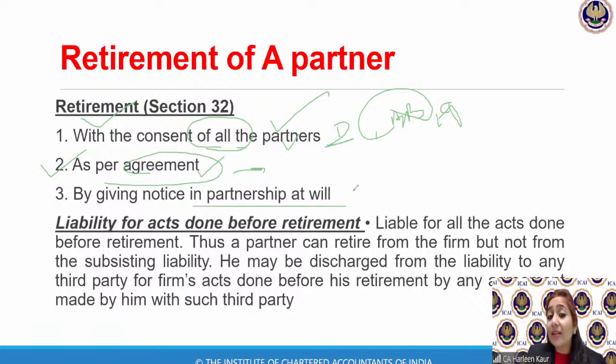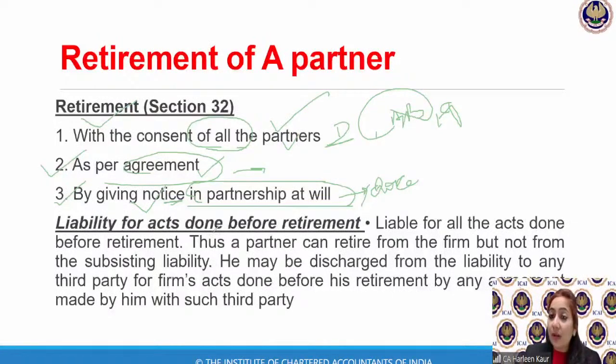And in case of partnership at will, somebody in the morning was asking me about partnership at will. So partnership at will means partnership is as per our choice. We have not determined a fixed period. So here you need to simply give a notice in writing and you retire. So say, for example, you and me, we are partners and we have not decided the fixed term. So it is a partnership at will. Now I don't want to do any business with you. So I simply need to send a notice in writing. Look, Mr. B, I don't want to do any business, I want to leave the firm. So by giving a notice in writing in partnership at will, we can retire.